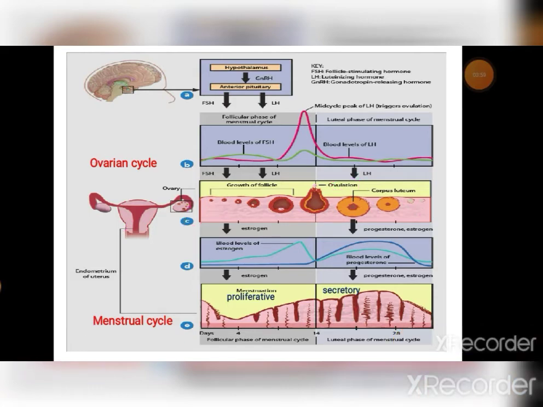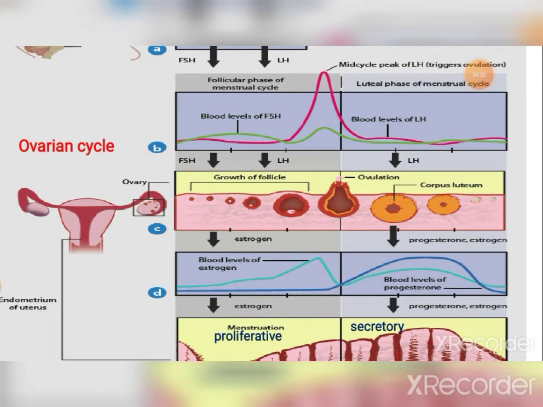Okay, so you can see here. In the follicular phase, the dominating hormone is FSH, or follicle stimulating hormone. This hormone stimulates the development of the follicles. The primary follicle develops, becomes mature and produces the secondary follicle, and after it completely matures, it becomes a Graafian follicle. This entire development of the follicle is stimulated by FSH.